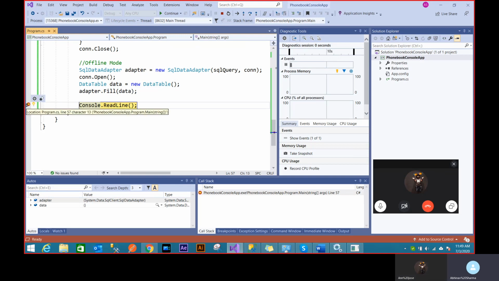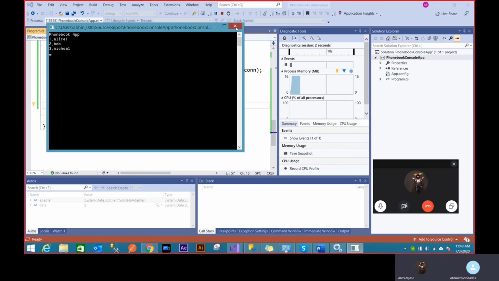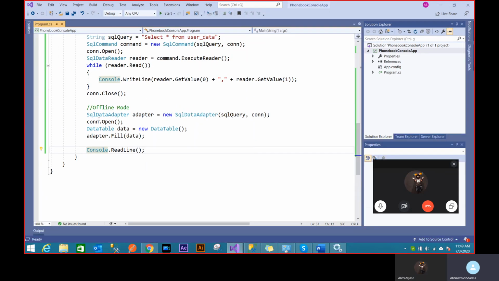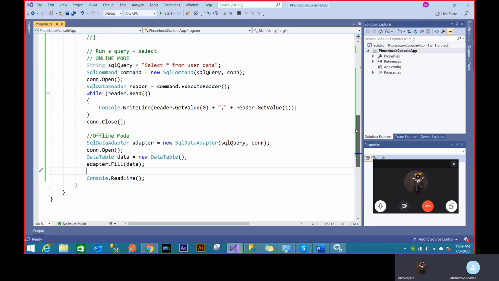So that's why nobody really uses the online mode. We actually work in offline mode, and even Entity Framework, which automates this process, also uses this at the backend somewhere to work in offline mode. No, no, this is not Entity Framework.